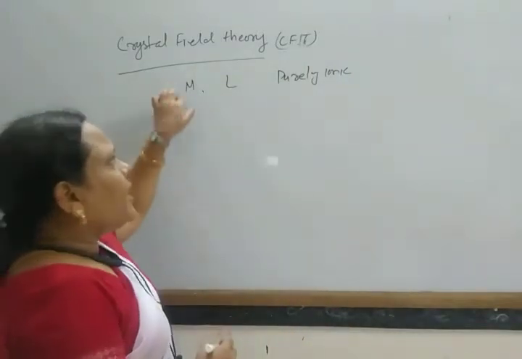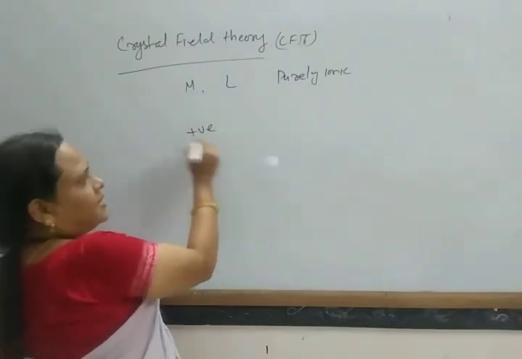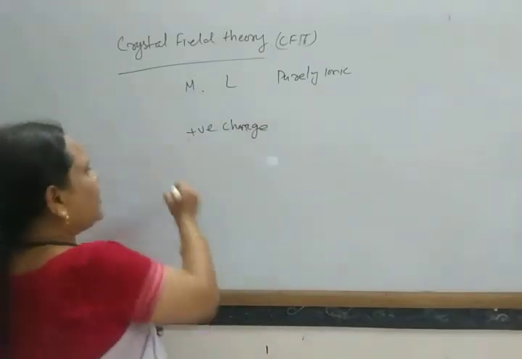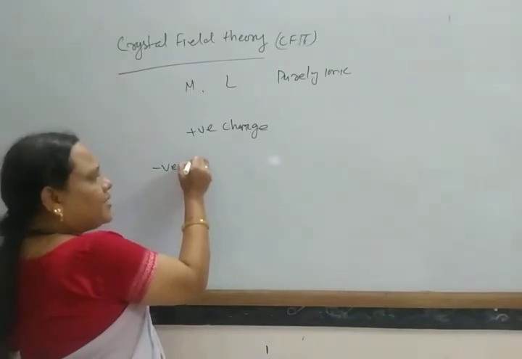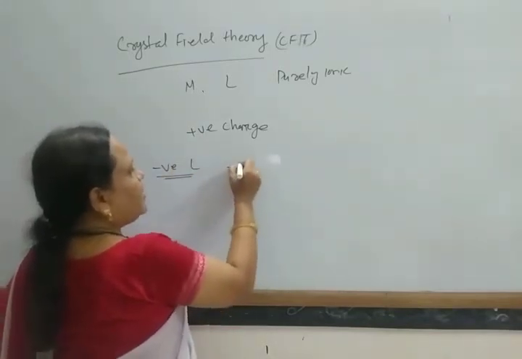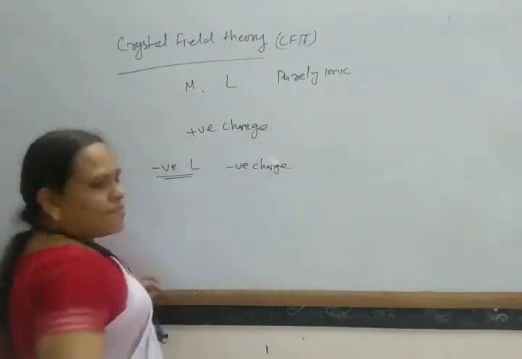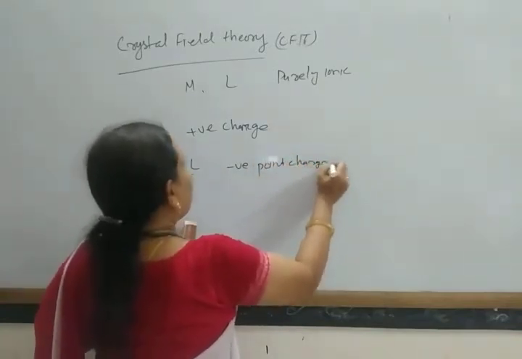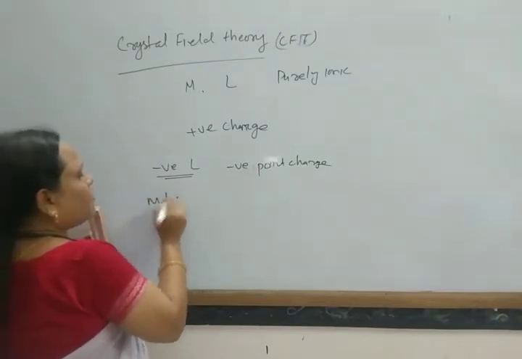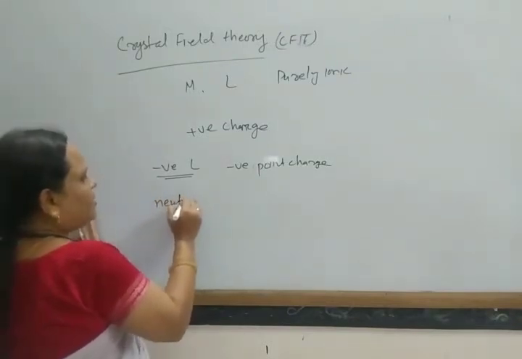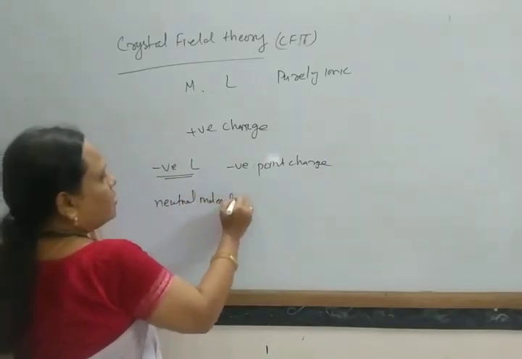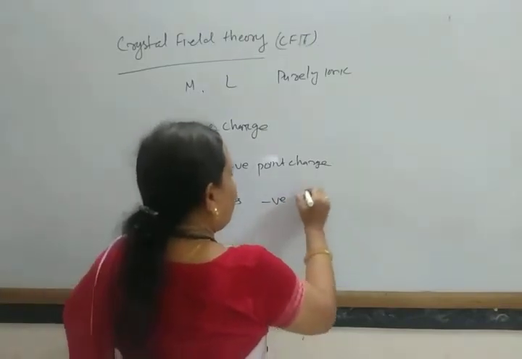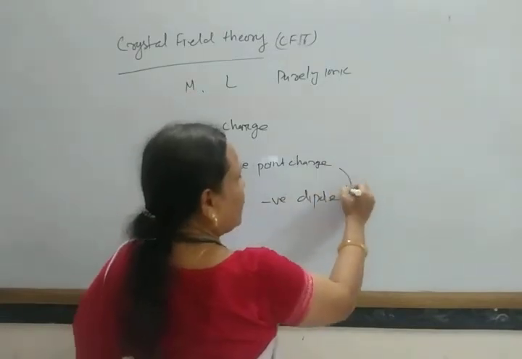Next, the metal atoms act as point positive charges, and the negatively charged ligands act as negative point charges. In the case of neutral molecules, suppose we have taken some ligands as neutral molecules, the negative pole of the dipole acts as a point charge.